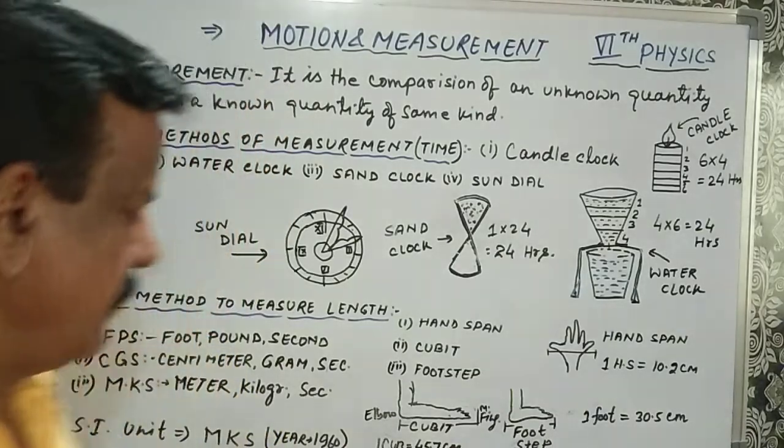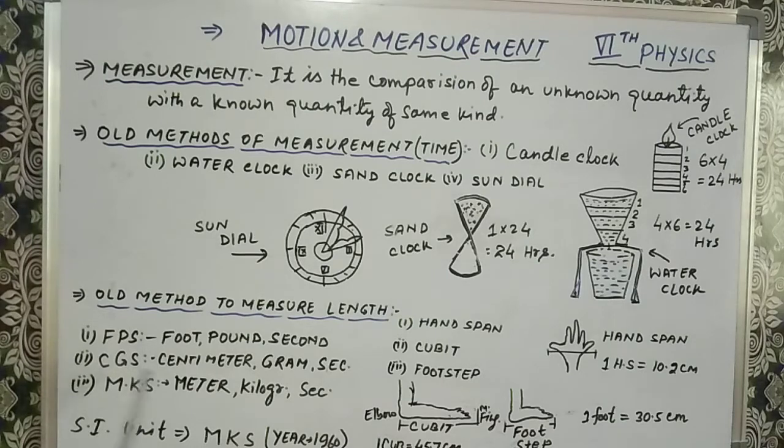On the other hand, you can see the other units of measurement. First, FPS. F stand for foot, P for pound, S for second. Now second was CGS. C for centimeter, G for gram, S for second. And third is MKS. M for meter, K for kilogram, S for second.